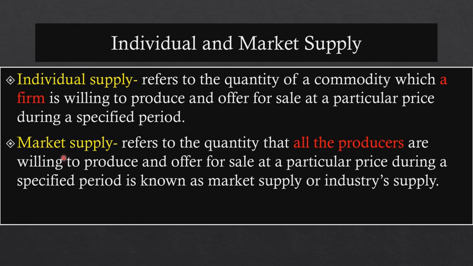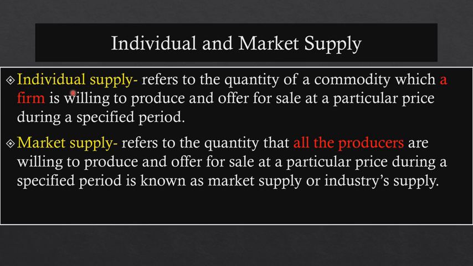Okay, now what is market supply? Market supply means all the producers. We don't have just one toothpaste company in India. There are so many others, like you have Pepsodent, you have Close Up. So different companies are there. Now all of them together, what quantity they are offering at a particular price during a particular period of time in a market, that is your market supply, which is also called industry supply. It means what one particular industry is offering.